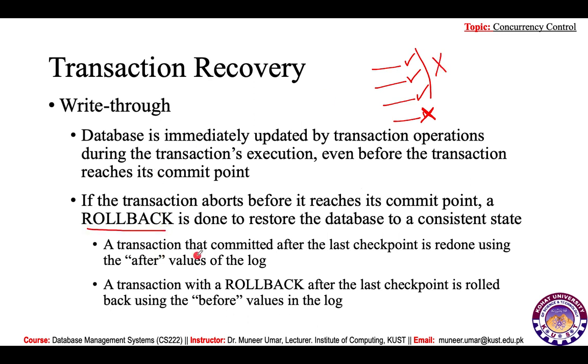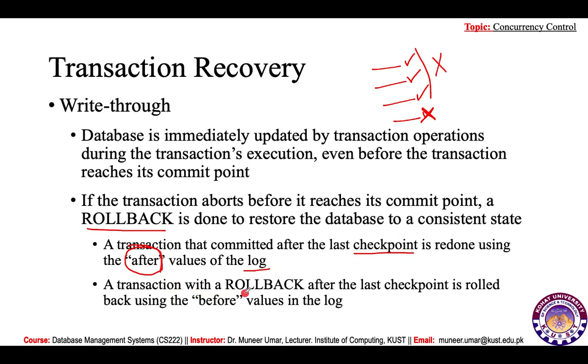A transaction that committed after the last checkpoint is redone using the after values in the log. So here we look for the checkpoint in the execution of the transaction, and we also check for the after values inside the log.